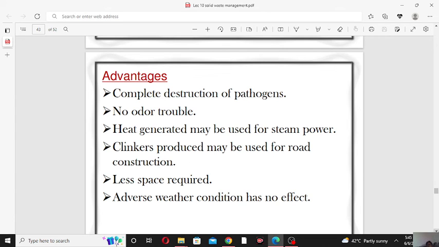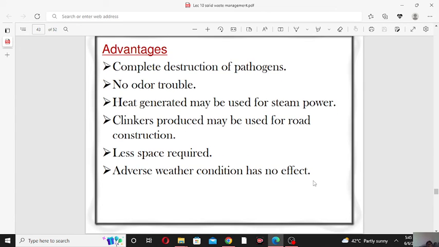Less space is required, as compared to the trenching method we discussed in the previous lecture. Adverse weather conditions have no effect, so high temperature or high wind cannot affect the incineration process.